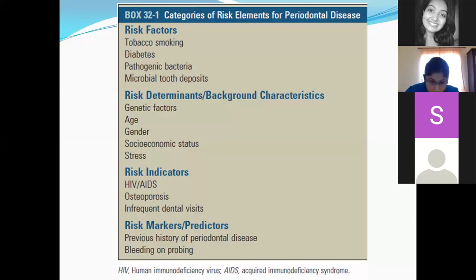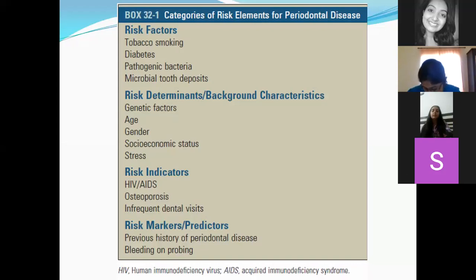Then the fourth one is your risk markers or predictors. These particular entities are not associated as the etiological aspect of the disease, but they are associated with the course of the disease. For example, a person with gingivitis and periodontitis will have bleeding on probing. It is just a clinical indicator that there is some active disease activity going on in that person's oral cavity. But bleeding on probing is not the causative agent of that particular disease.